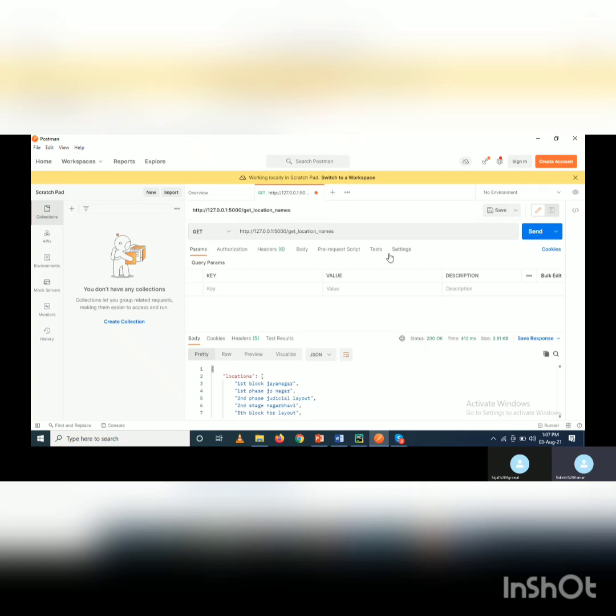Now here we can see the Postman application, where we will check our GET and POST calls. Here this is our server address, the HTTP address. This is get location names. Now we can see the output locations: 1st Block Jayanagar, 1st Phase JP Nagar, and so on. So these are the locations. That means our server is working fine.